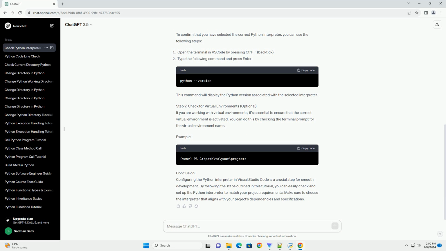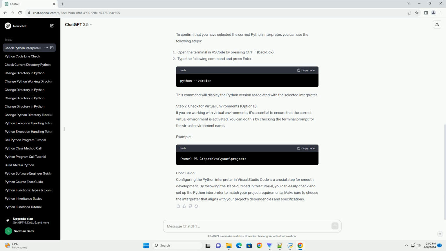Step 3. Open a Python file. Create a new Python file or open an existing one in VS Code. This is necessary for the Python extension to detect and configure the interpreter. Step 4. Open the command palette. Press ctrl+shift+p to open the command palette. Type Python, select interpreter and select the corresponding command.